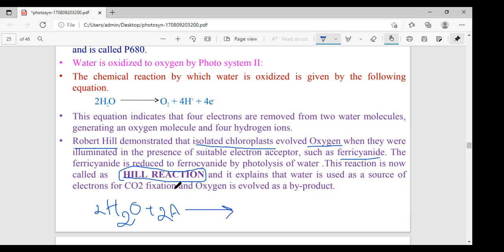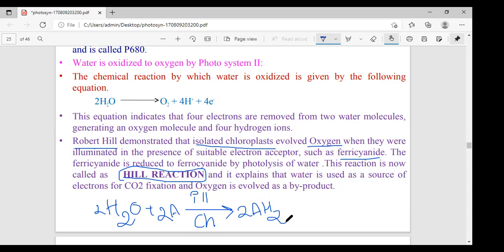And the equation you can write: with illuminated chloroplast, to produce 2AH2. What is the A?